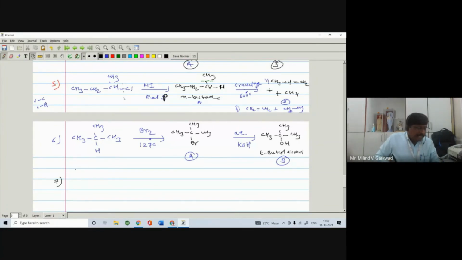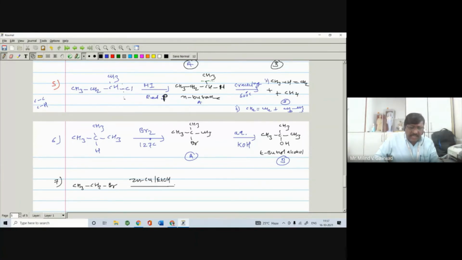Now next one, suppose you are having such type of the compound, that is CH3, then CH2 and Br. It reacts with zinc copper coupled metal in the presence of ethyl alcohol, EtOH.